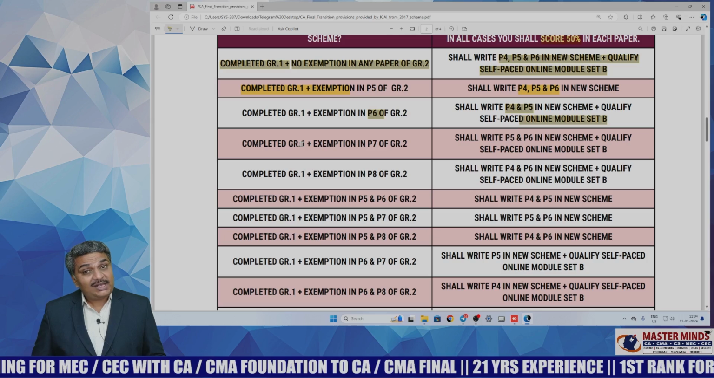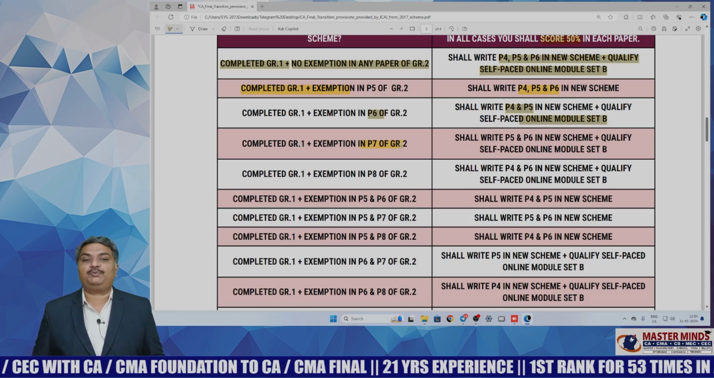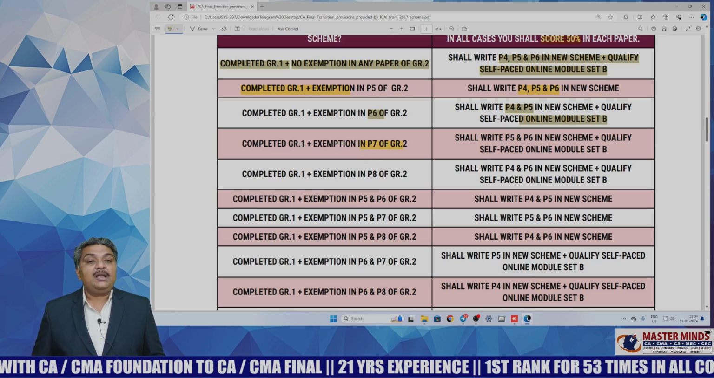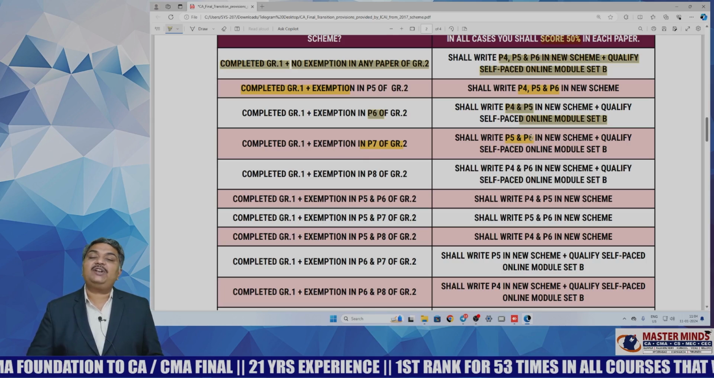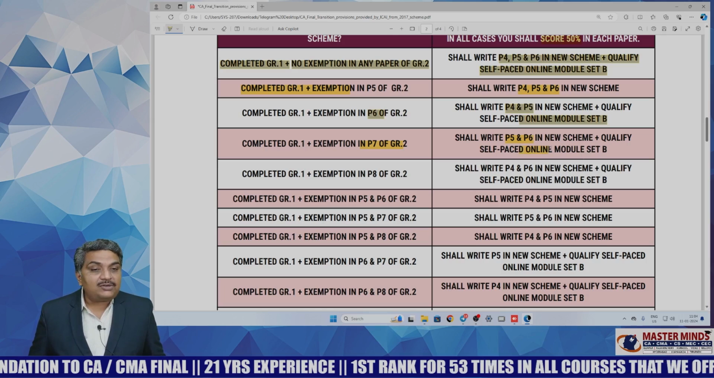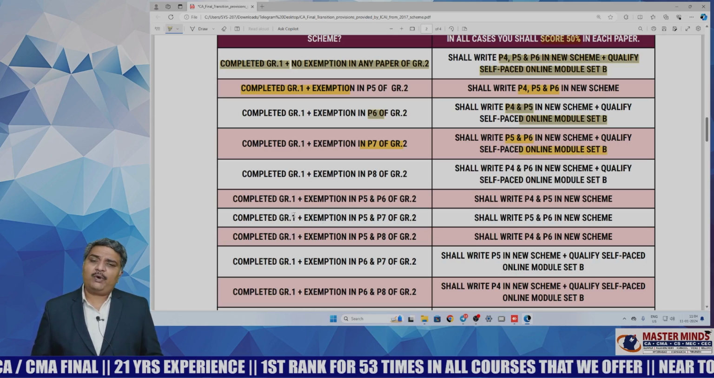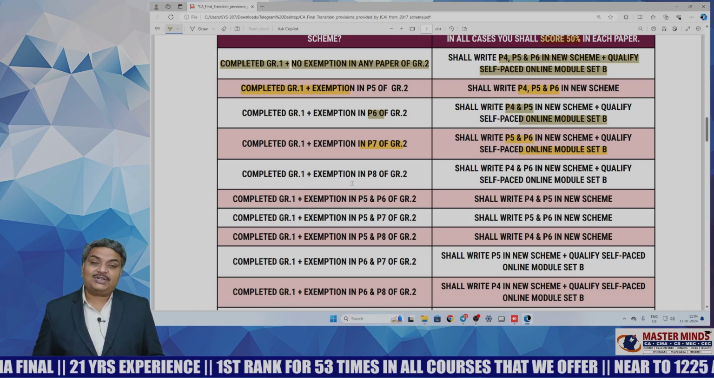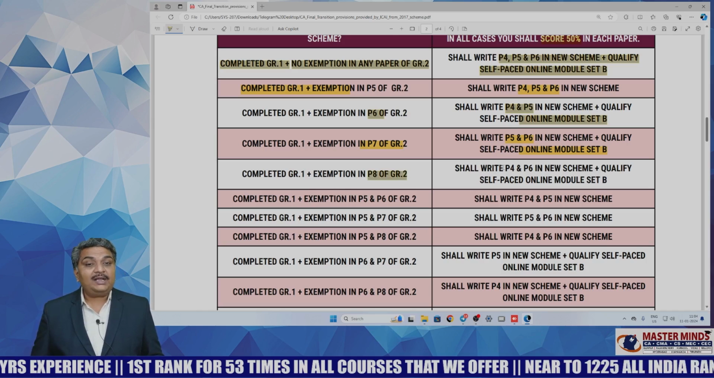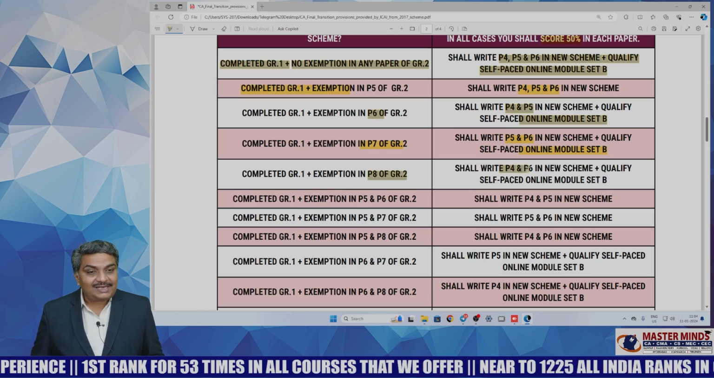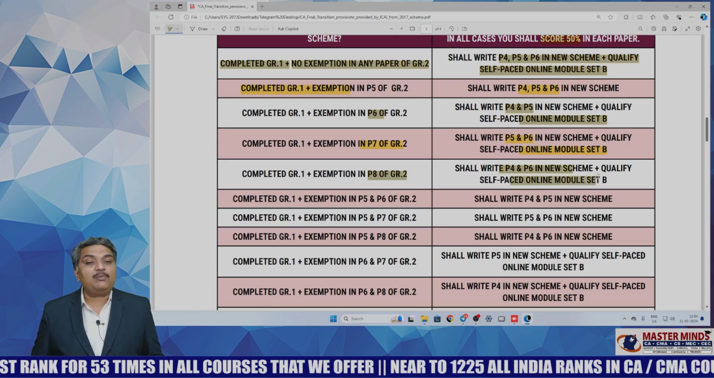And if a student has completed group 1 and having exemption in paper 7 of group 2, then such student should write paper 5 and paper 6 in new scheme, and they need to definitely qualify self-paced online module set B. If a student has qualified group 1 and he got exemption in paper 8 of group 2, then such student should write paper 4 and paper 6 in the new scheme, and he needs to qualify self-paced online module set B.